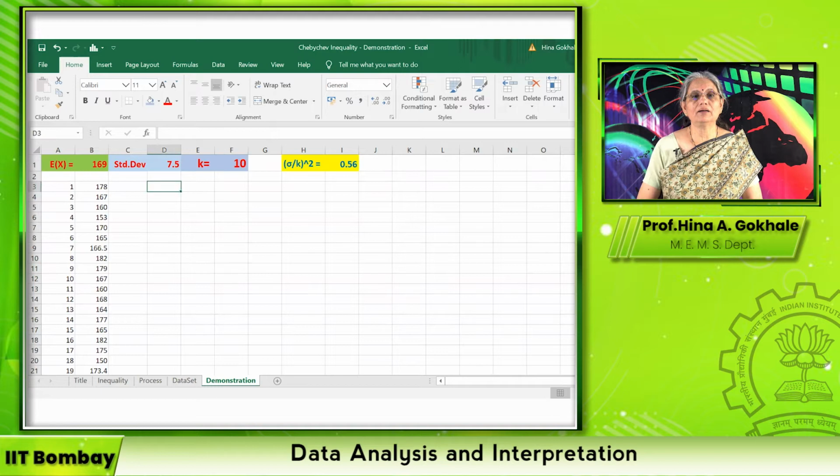I have to first find a difference between my data and its expected value or mean value mu. So it is an absolute difference. So I say equal to absolute of this value minus the mean value. Okay. And please note that if I continue here, I'm going to get the same value as the value given here.